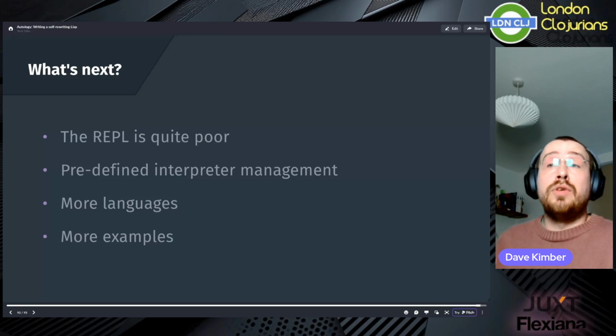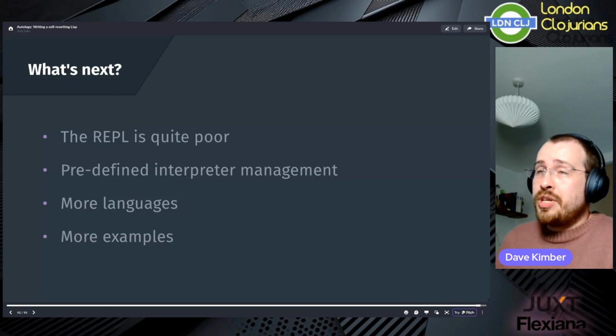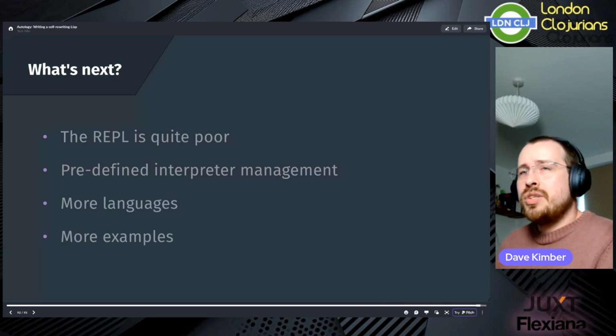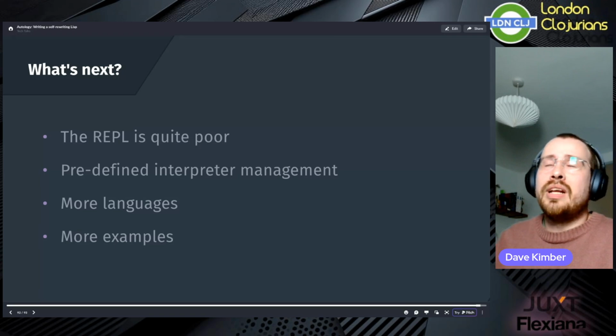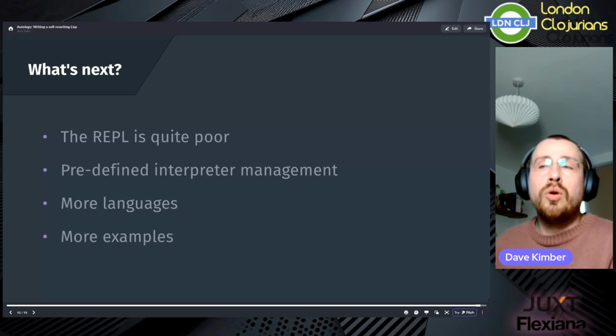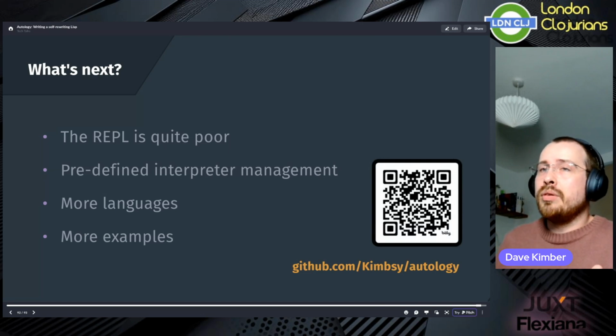So if you think you can help make this project more usable, or if you have a favorite language with an awesome feature that you've always wanted to try and implement yourself, or if you've just right now thought of something cool, or more likely pretty stupid, that you can do with interpreter modification, please, by all means, do check out the repo, raise an issue, make a PR, whatever you like. I'm very open to suggestions.